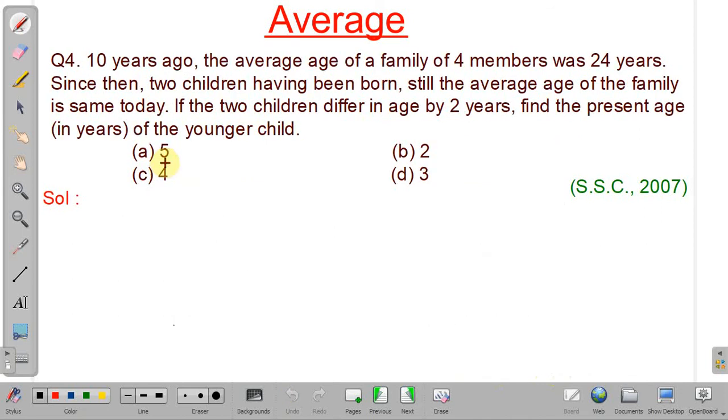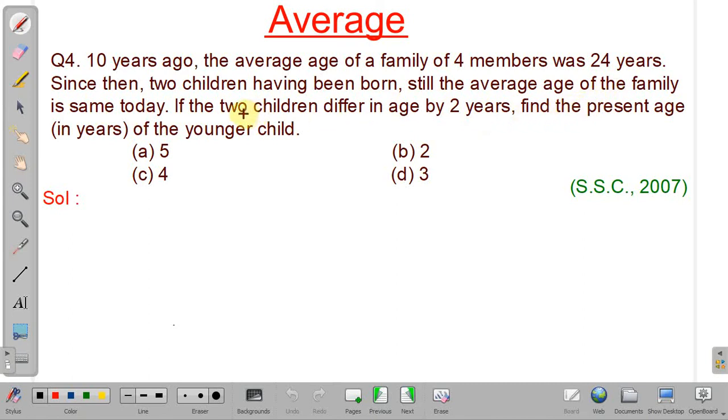We will discuss the next problem. See, in this problem, what is given? 10 years ago, the average age of a family which consists of 4 members was 24 years. And after that, two children have been born, and the difference between these two children is 2 years. Okay, the difference in ages is 2 years, but it is given that at present also the average age of the family members is the same, that is 24 years, and we have to find the present age of the younger child.